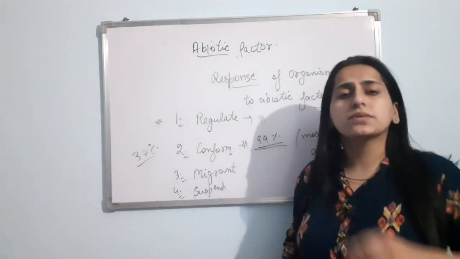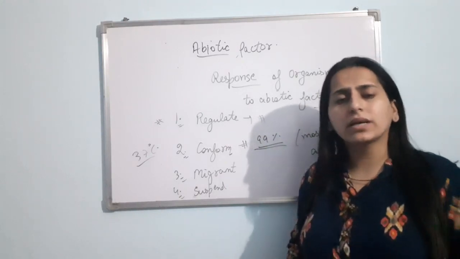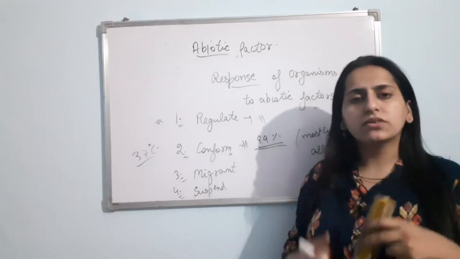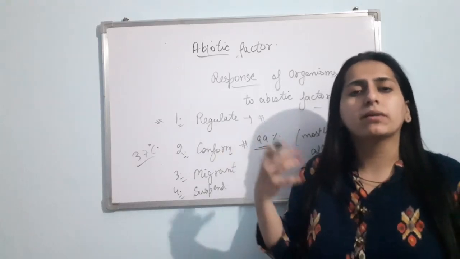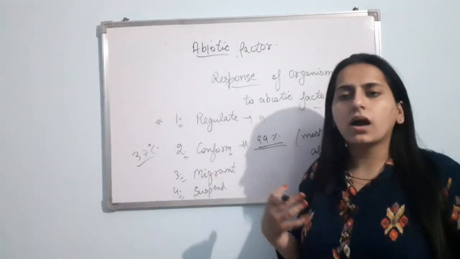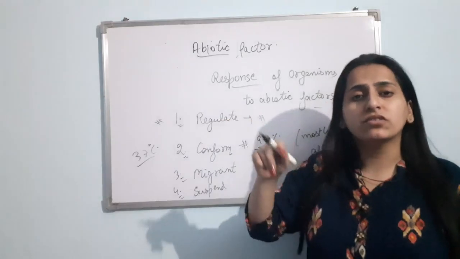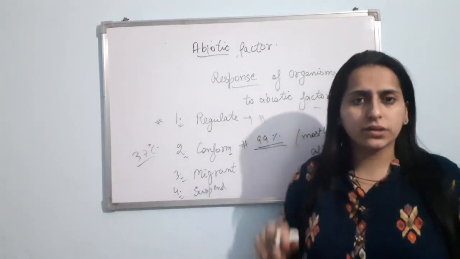Conformers cannot regulate their body temperature or their osmotic concentration. Their temperature varies with the outside environment's temperature, and obviously they do not spend more energy, like regulators spend more energy in maintaining their body temperature.